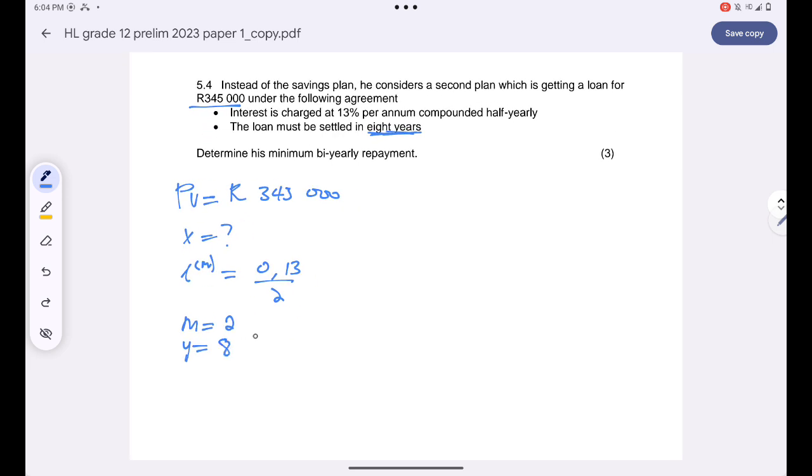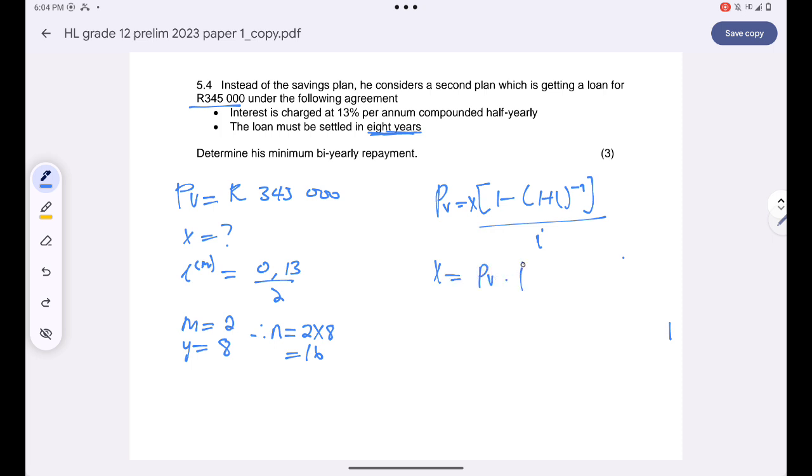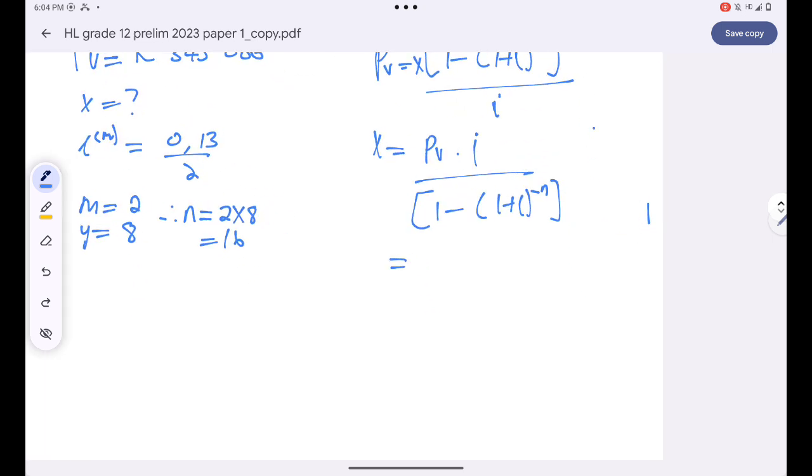So y is just equal to 8, and hence n will be equal to 2 times 8, which is 16. So I know that PV is equal to X multiplied by 1 minus (1 plus I to the power of negative n) all over I, and hence X is equal to the present value multiplied by the interest all over 1 minus 1 plus I to the power of negative n. And then I'll just substitute.